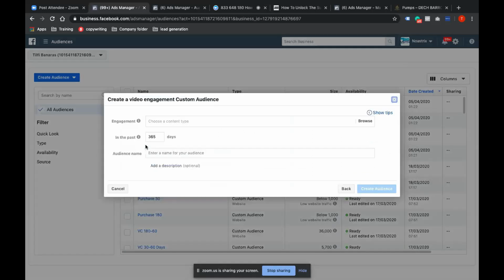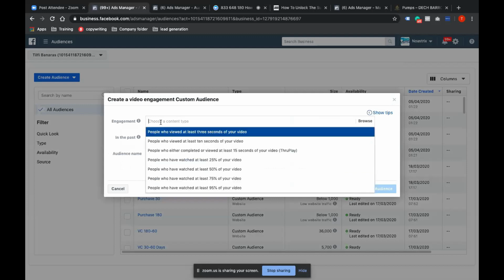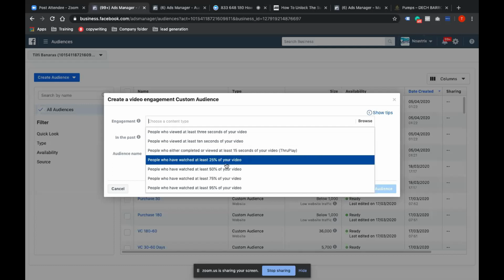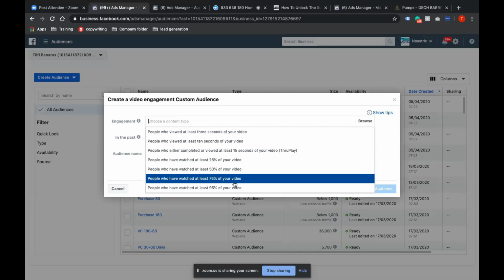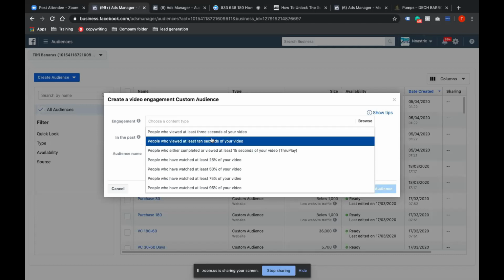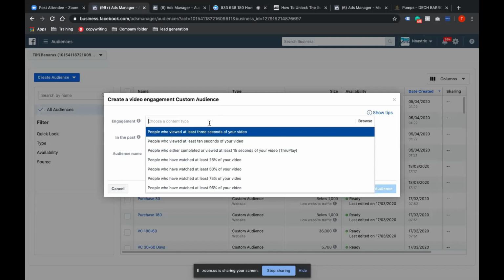Now this video is very interesting because nowadays a lot of us use video media. These are the kind of audiences: people who view at least 3 seconds, 10 seconds, either completed, or view at least 15 seconds of video through play. We call it through play, right? Who watched 25%, 50%, 75%, 95%. Now see, everyone can create these kinds of audience. In creation of video audience, there is nothing very typical about it, but it's all about how you want to use it. So for instance, I'll tell you.